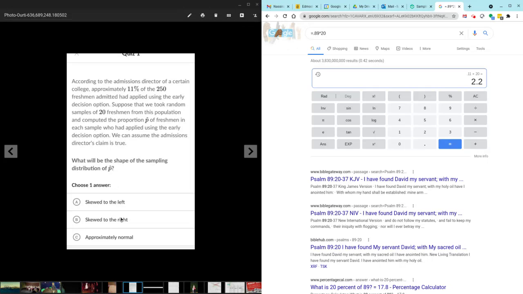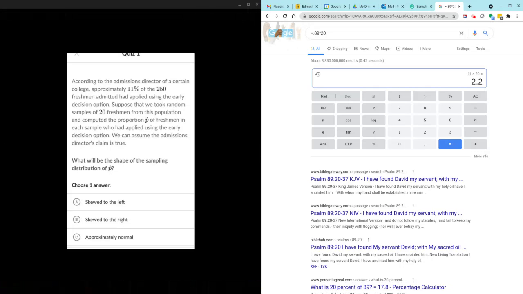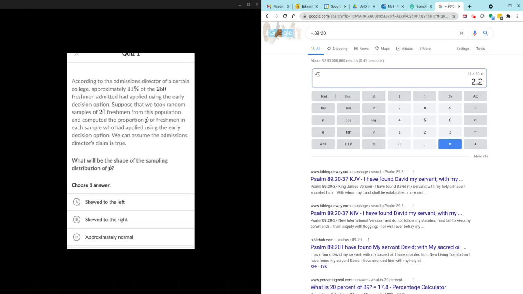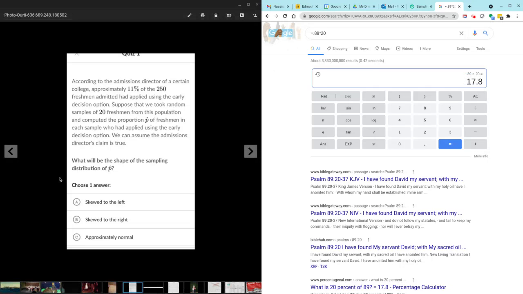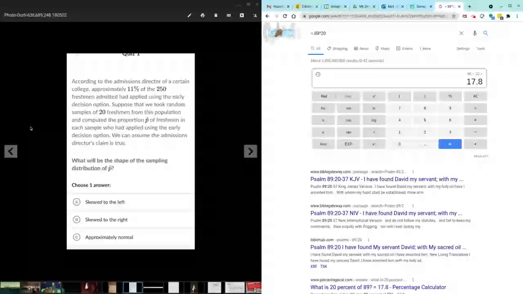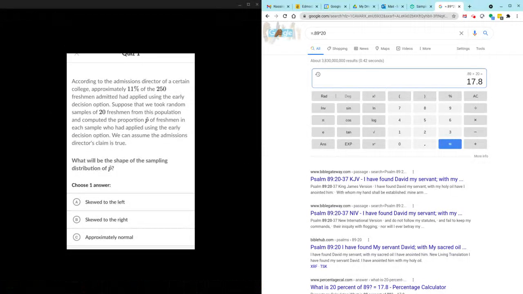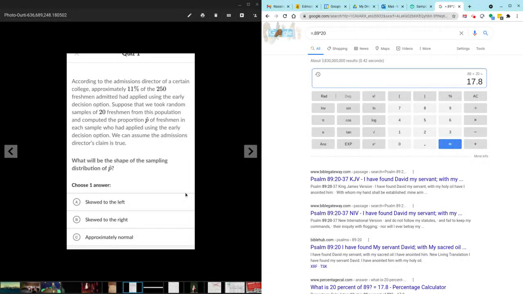Now, in terms of which way it's skewed, like I said, if there's too few successes, it's skewed to the right, which means that it'll be all kind of lumped up on the left and there'll be a long tail on the right. This is enough to know the answer right now, but just for demonstration purposes, the number of failures you'd expect to see are about 89%, and then multiply that times the sample size. So the failures are okay; they're well above 10, but the successes are below. So that's why the answer here is skewed to the right. I hope that helps.